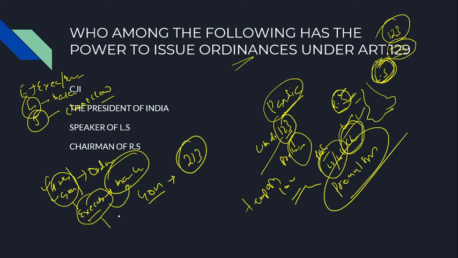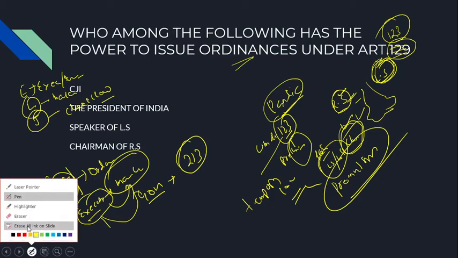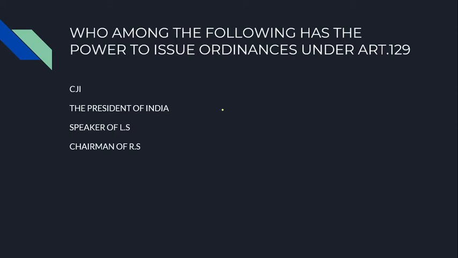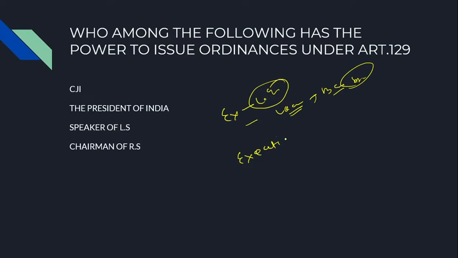That's why with an ordinance the executive is performing legislative work. But this is not exactly the same. When the executive is making temporary law, it is violating the basic spirit of the Constitution. In the Constitution we always have a spirit, or motto, that the executive is responsible to the legislature.